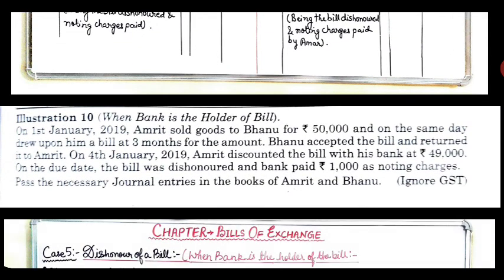Moving on to the next, when the bank is the holder of the bill. On 1st January 2019, Amrit sold goods to Bhanu for rupees 50,000 and on the same day drew upon him a bill at 3 months for the amount. Bhanu accepted the bill and returned it to Amrit. On 4th January 2019, Amrit discounted the bill with his bank at rupees 49,000. On the due date, the bill was dishonored and the bank paid 1,000 as noting charges. We need to pass the journal entries in the books of Amrit and Bhanu.